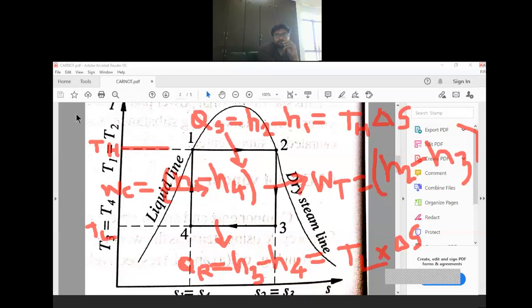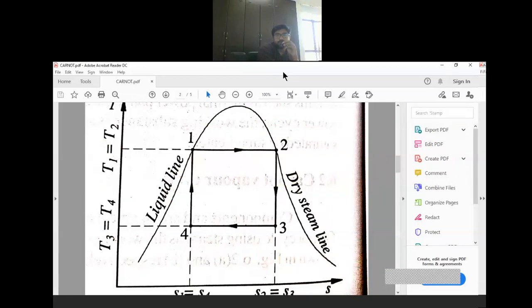Now we will discuss what is the difference between Rankine and Carnot cycle. So here you can see in Rankine this process was constant pressure, but here we have constant temperature. This process was constant pressure in Rankine cycle, and here we have a constant temperature process. Now here, although it is a constant temperature process, it is possible only between these two lines, because to do the superheating at constant temperature it is difficult.